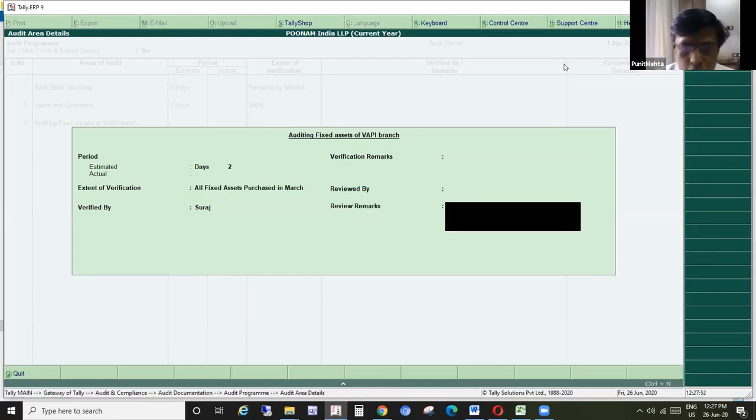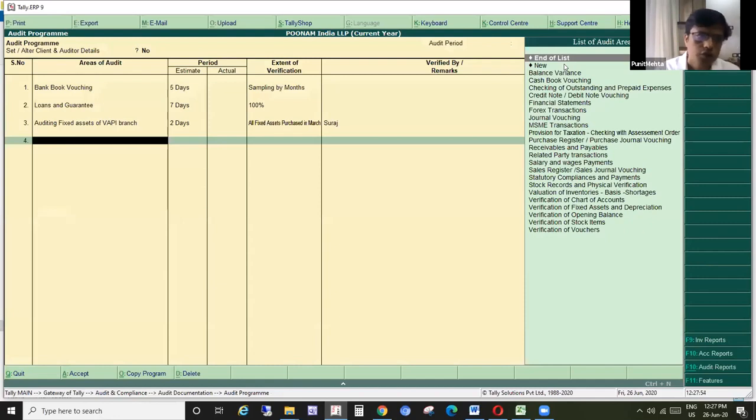So on and so forth. So you can create your own audit areas as well.